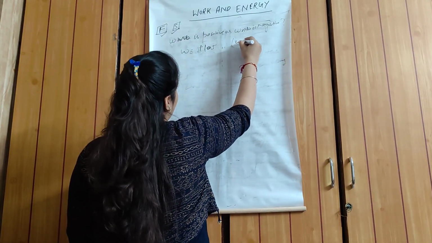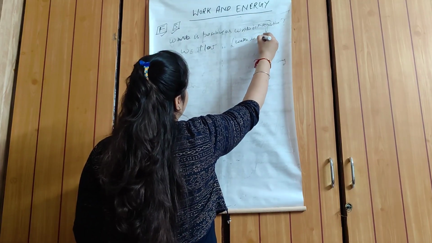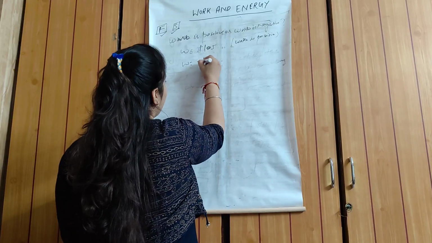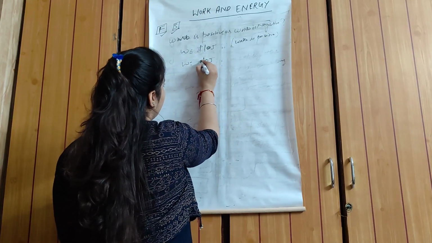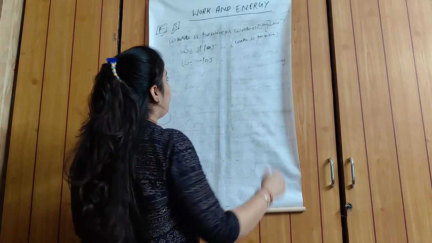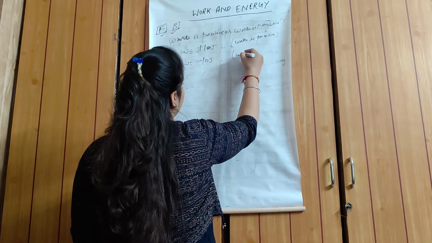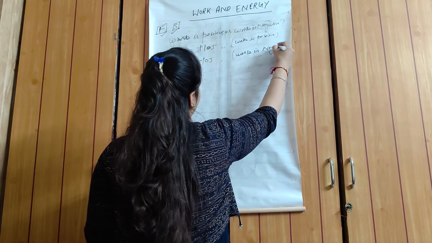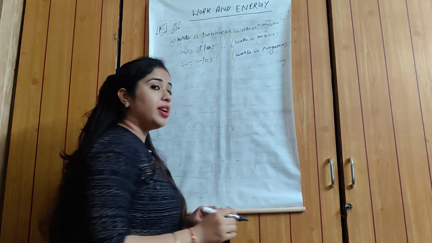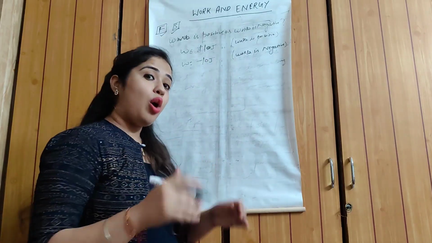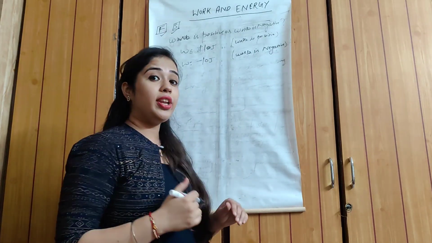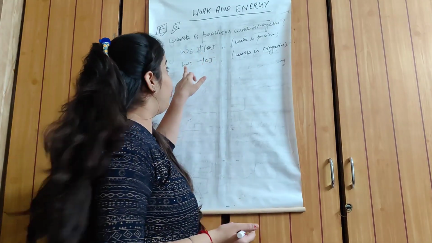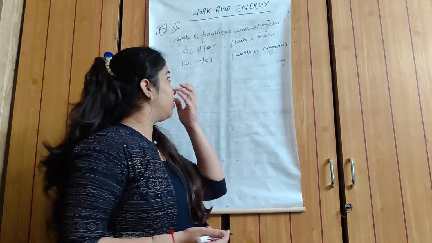It means here work is positive. And when you write W is equal to minus 10 joule, it means here work is negative. Now we want to understand how you can recognize when to write a positive or a negative sign.